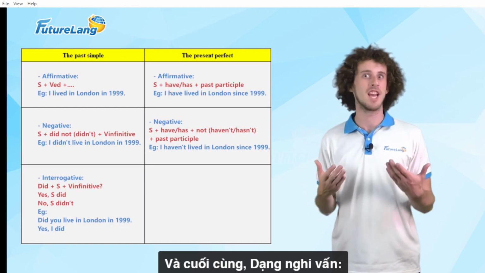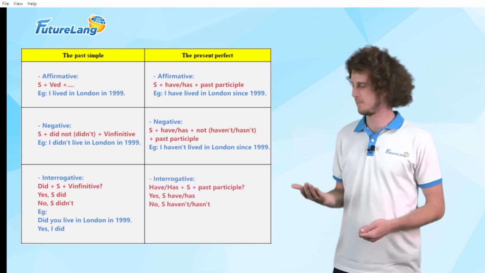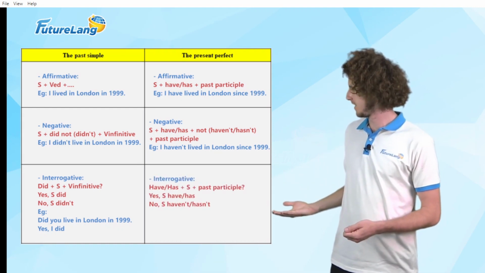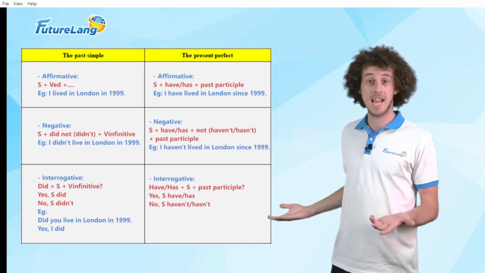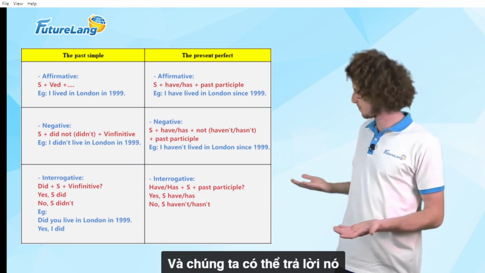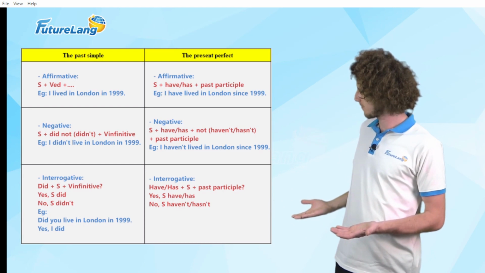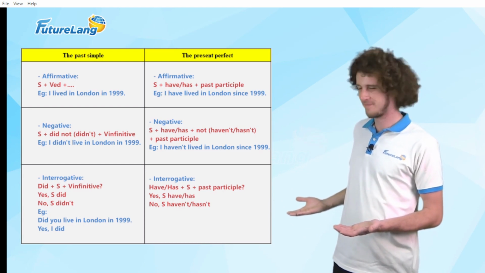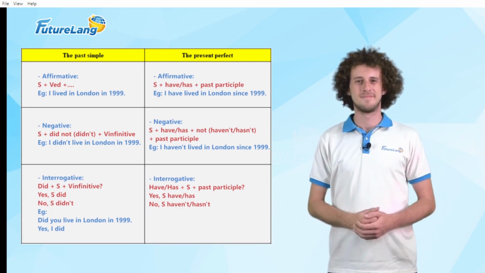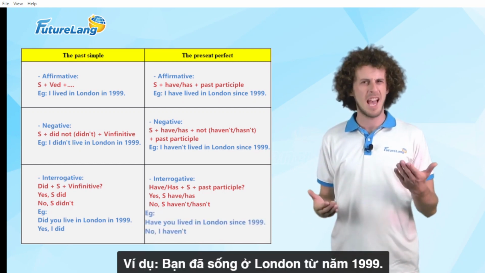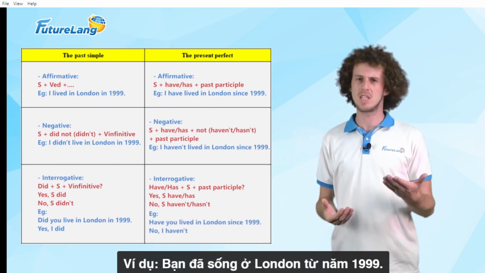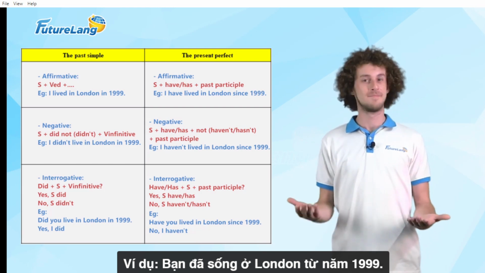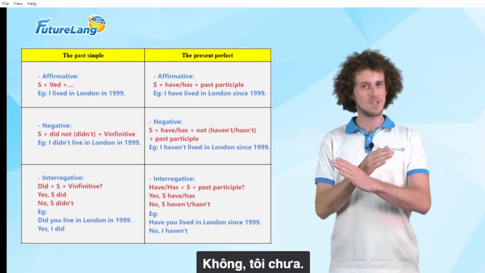And finally, the interrogative form. And we can answer it. For example, have you lived in London since 1999? No, I haven't.